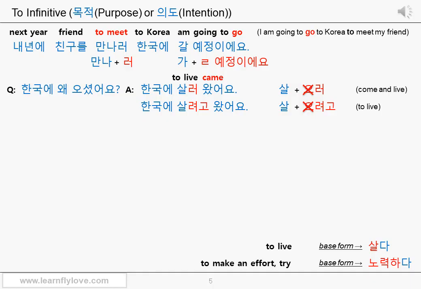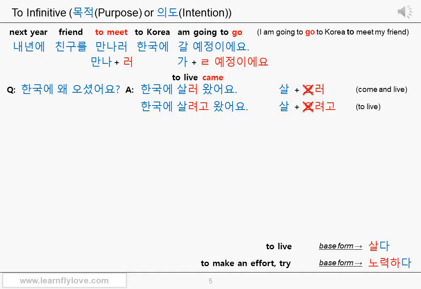Again, let me put it this way. 살러 왔어요 with a connective ending 러 doesn't exactly sound like come and live, but it sounds somewhere between come and live and come to live, and it expresses the purpose of the movement verb 오다. 살려고 왔어요 can sound very similar to 살러 왔어요, but it sounds somewhat stronger.